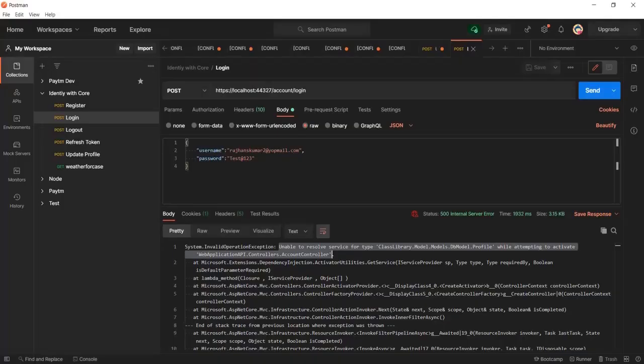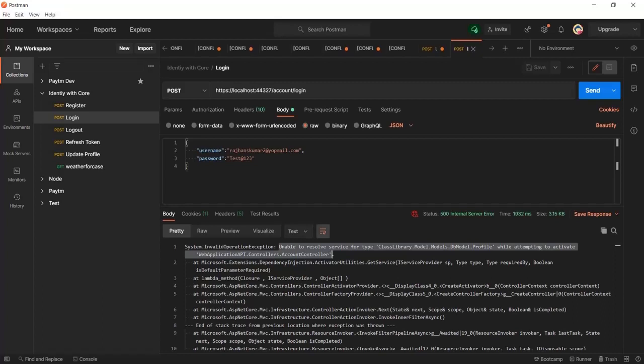Hello guys. So today I'm here to talk about an error which we get: unable to resolve service for type model while attempting to activate a controller. This is related to when we try to activate a controller by supplying some dependency injection.